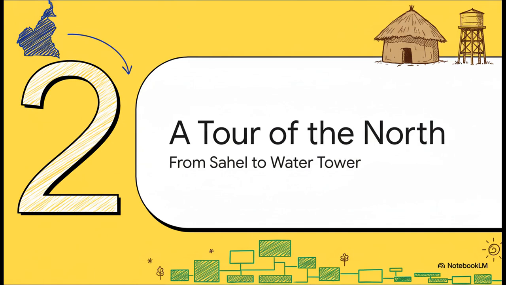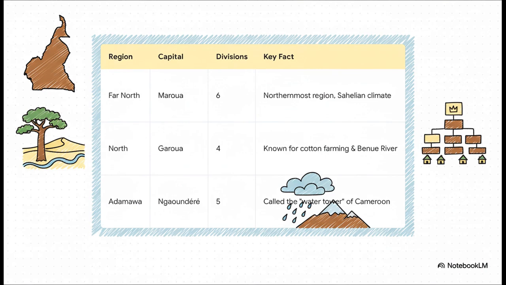Okay, now that we've got the blueprint down, let's actually start our tour. We're going to begin at the very top of the map with the 3 northernmost regions, an area of really dramatic landscapes and climate. Yeah, this table gives us a really great snapshot. You've got the far north with its capital in Maroua, and it literally touches the edge of the Sahel Desert, which shapes its entire culture and economy.